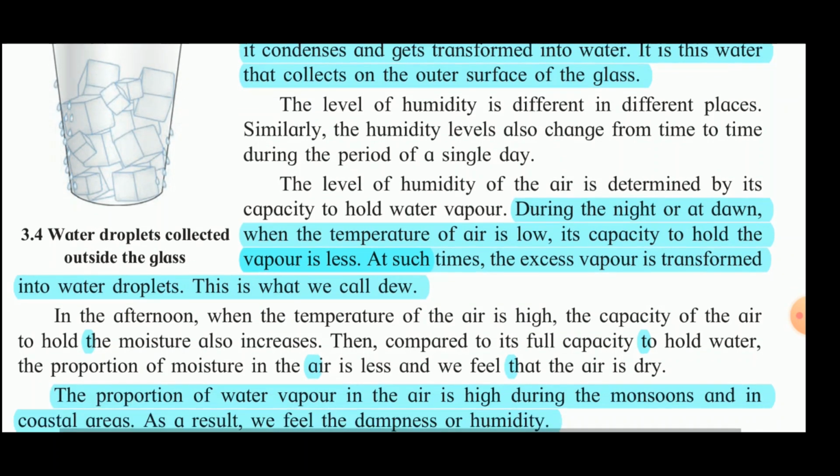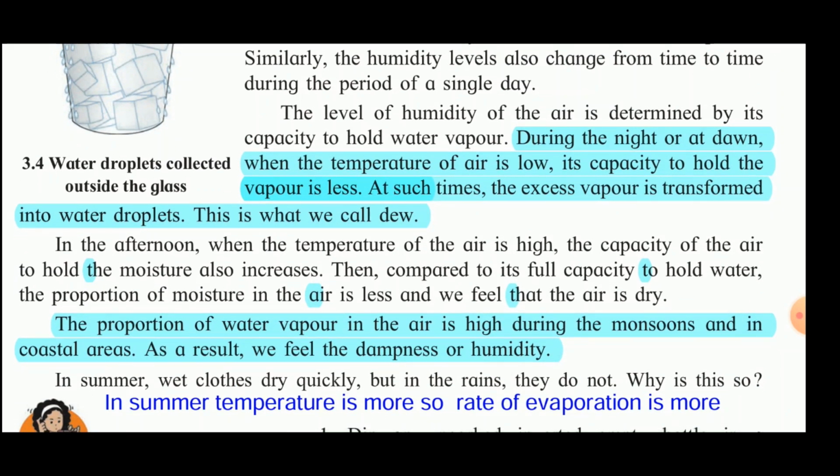Now in the afternoon, when the temperature of the air is high, the capacity of the air to hold the moisture also increases. Then compared to its full capacity to hold water, the proportion of the moisture in the air is less, and we feel that the air is dry. Now the proportion of the water vapor in the air is high during the monsoons and in the coastal region. As a result, we feel humidity.